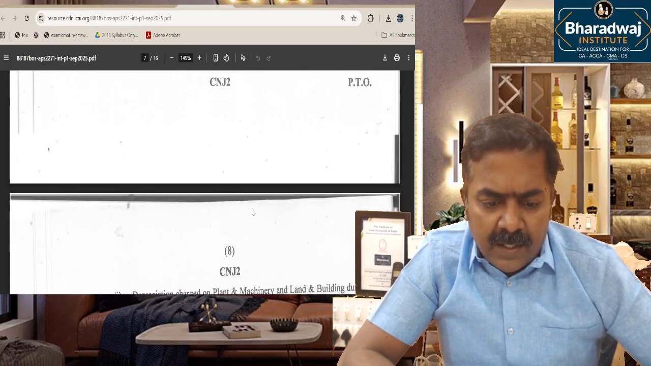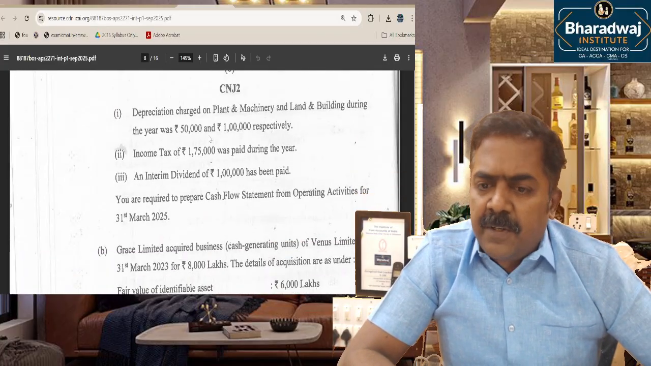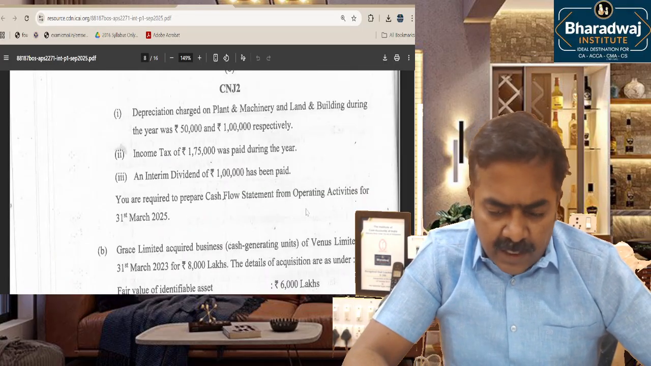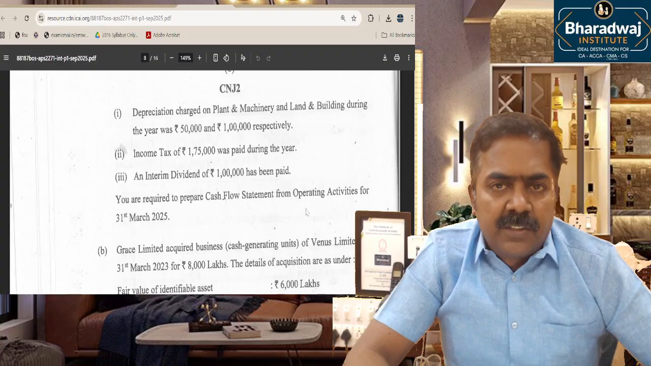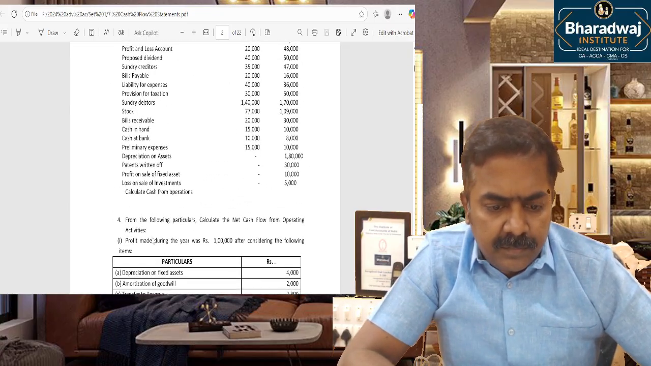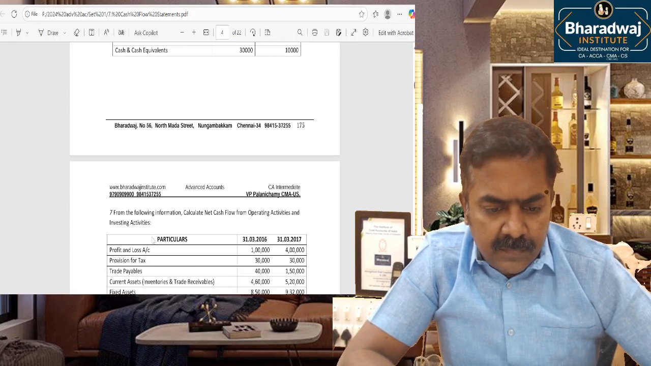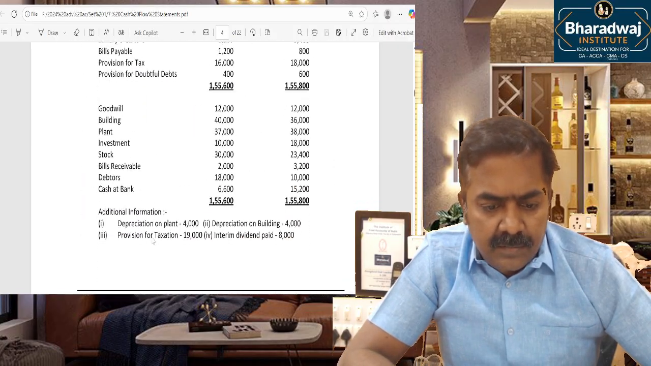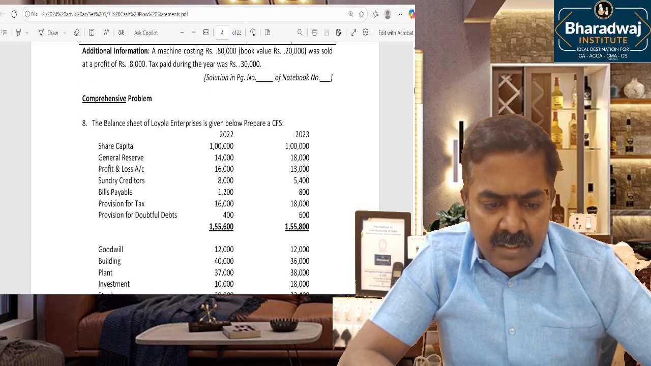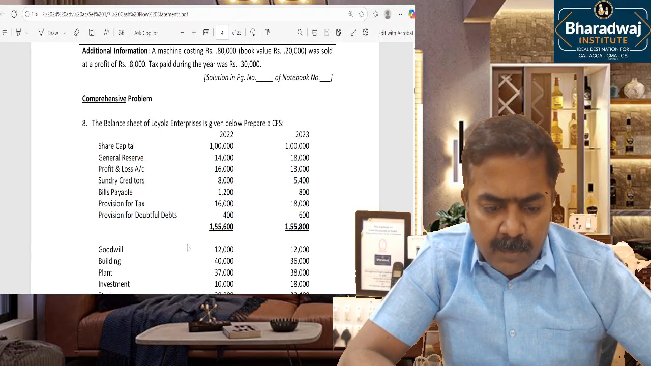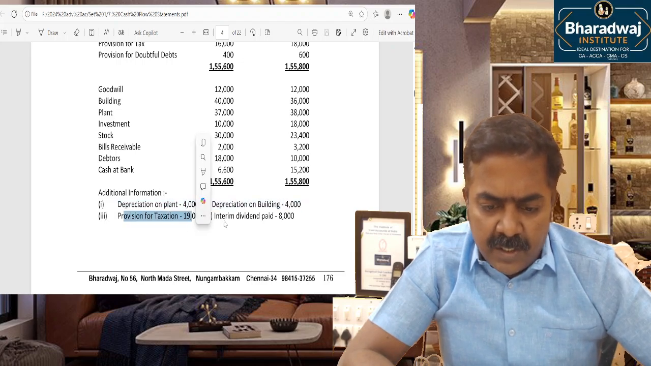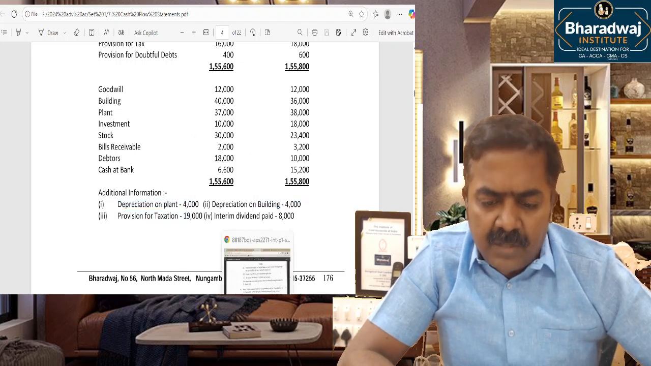They have given 2 balance sheets. They have just given adjustments for depreciation, income tax paid, interim dividend paid. Prepare the cash flow statement. Let us go through what is done in Bharadwaj material, questions similar to this question. Balance sheet with 2 years of data is available. Depreciation and assets were given. Provision for depreciation and interim dividend paid is given.